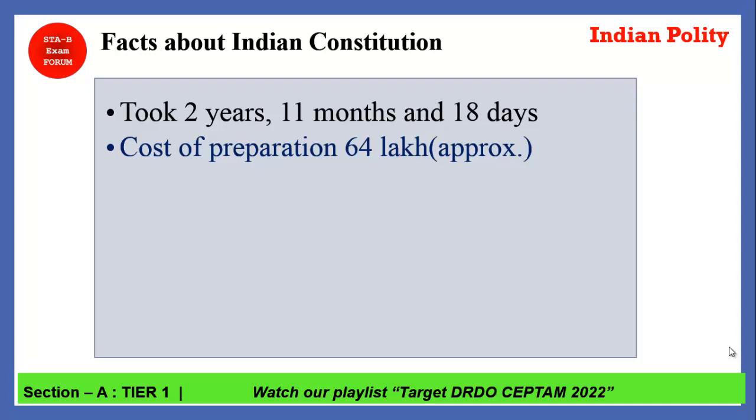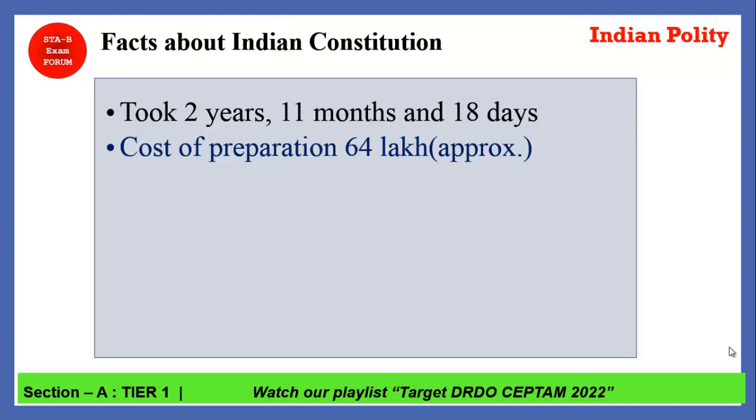Coming to the next, the cost of preparation was 64 lakhs. So you can think of what the equivalent value would be at that time. Okay, so 64 lakh in 1950 is a very huge cost. So there is a lot of cost involved in the making of the constitution.